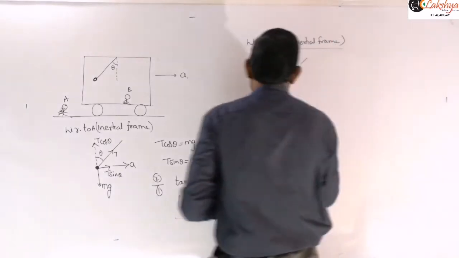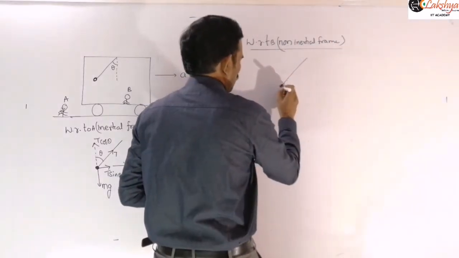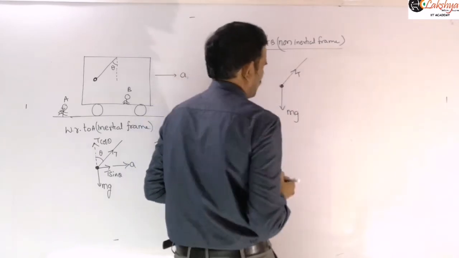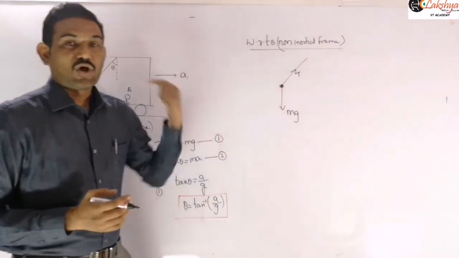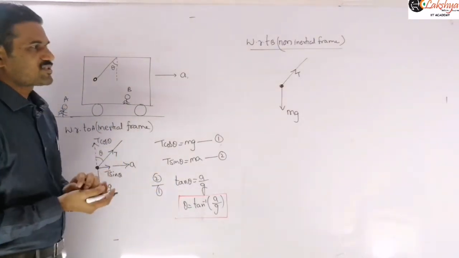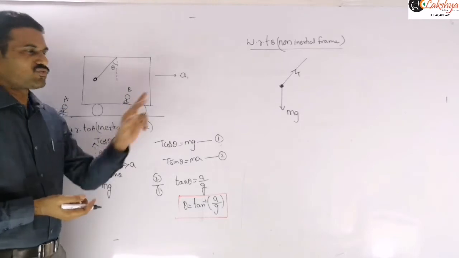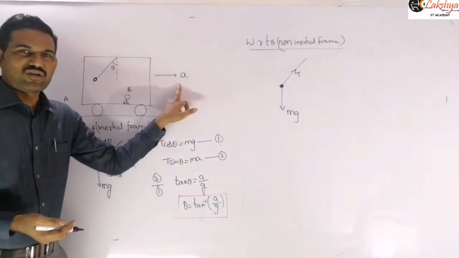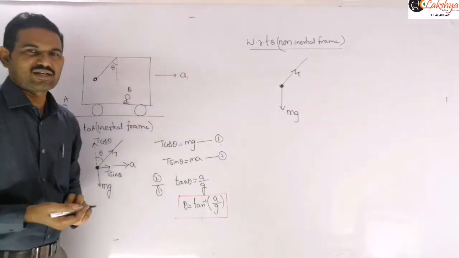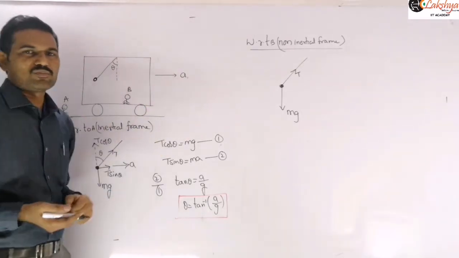So we can draw the free body diagram with mg and tension. Those are the two real forces. Now we need to take the additional force, that is the pseudo force. The direction of the pseudo force is opposite to the acceleration of the frame. Here the frame is the truck, which is moving towards right, so we take the pseudo force in the opposite direction.